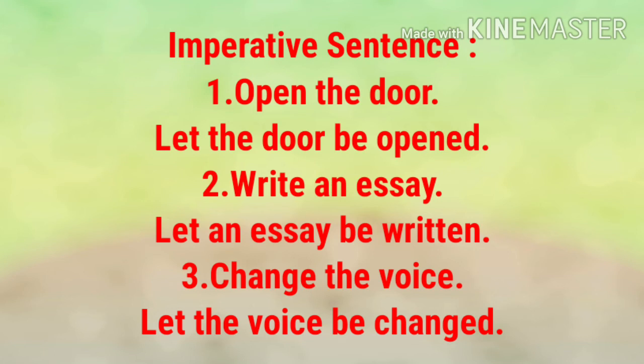Next one is imperative sentence. When an imperative sentence is in active voice, how to convert it into passive voice? Let's understand through examples. Example number 1. Open the door. Passive voice, let the door be opened. It means when an imperative sentence is in active voice, we must start passive voice with let, then object, then be, and then V3. So let, subject is the door. Let the door be, V3 form of open, opened. So the answer is let the door be opened.